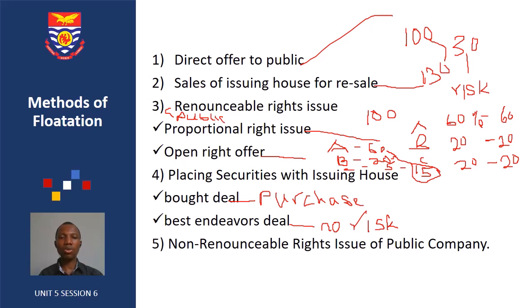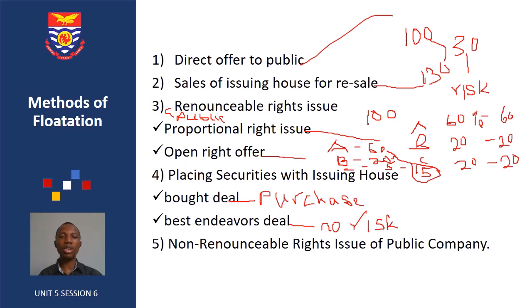Now, when it comes to the non-renounceable right issue of public companies, the new shares will be allotted to the existing security holders. Letters will be sent to the existing security holders to take up the new shares. It will also be either a proportional right issue or an open right offer.